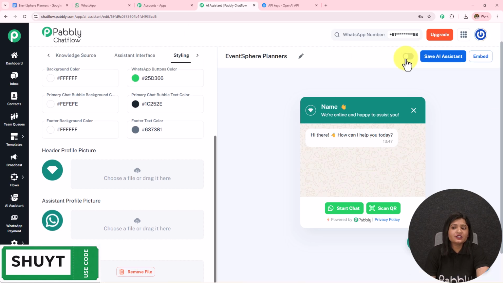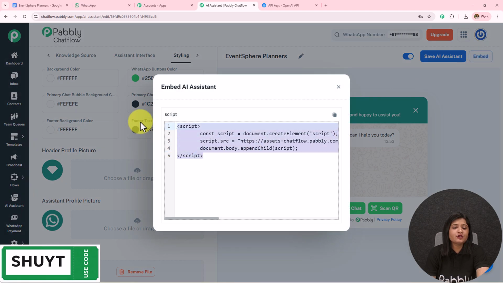And after doing all this, you have to simply toggle on this button to keep this active, and then you have to save this. If you do not save this, all this will be lost. AI assistant saved successfully. You can also embed this AI assistant to your website using this code, and whenever someone clicks on that, they will be redirected towards WhatsApp.